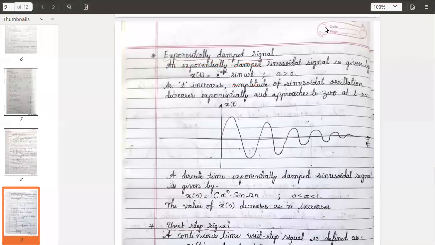Yes, I got one answer. Amplitude goes on decreasing. Okay, from the figure you are telling, just by observing. Srishti says it decreases exponentially with respect to time. Okay. Just observe the equation.